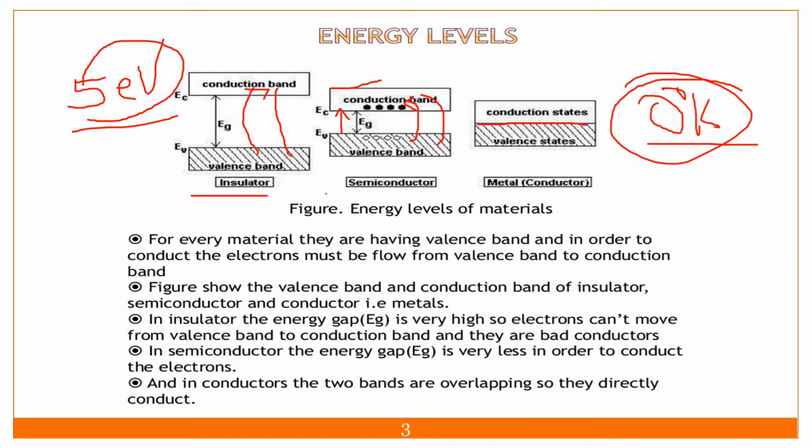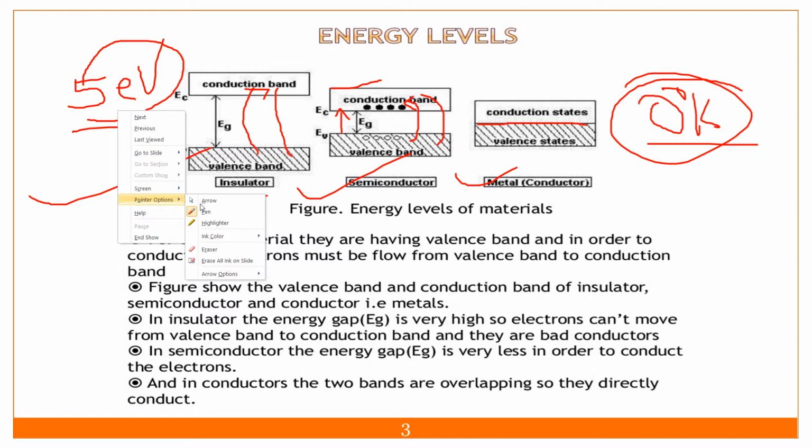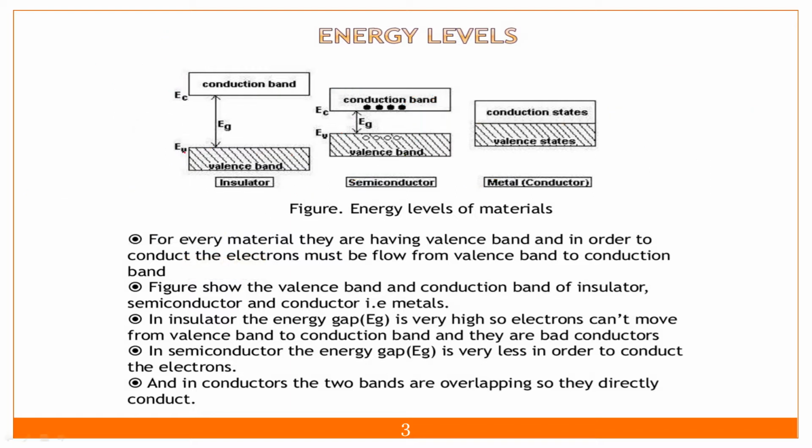Are you getting what I mean by energy levels in the insulator, the semiconductor and the metal? Let me explain once again. In the insulator the gap is very high, so the electron in the last orbit won't go to the conduction band.